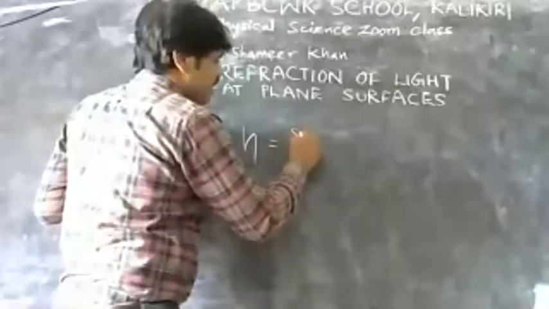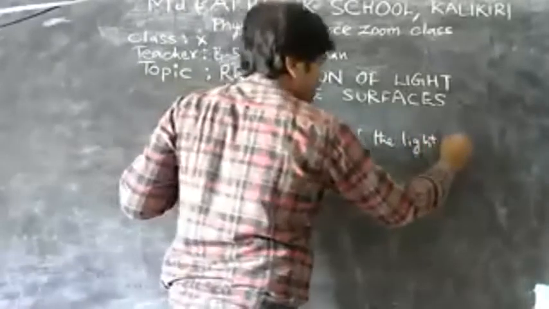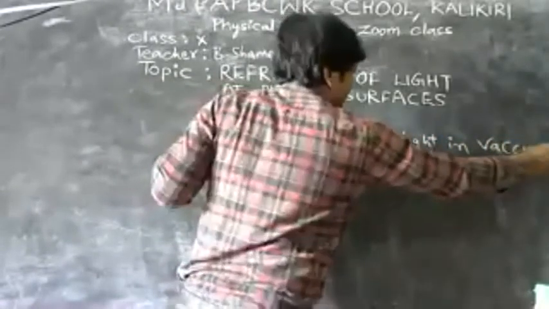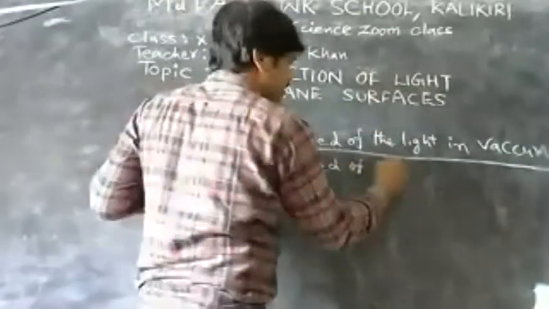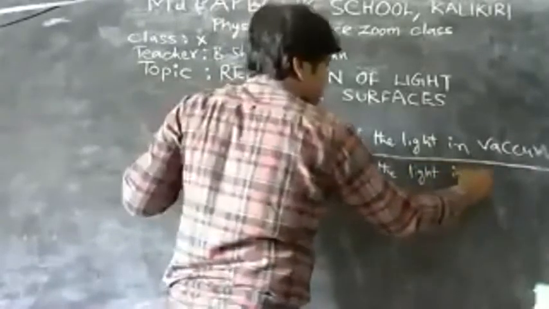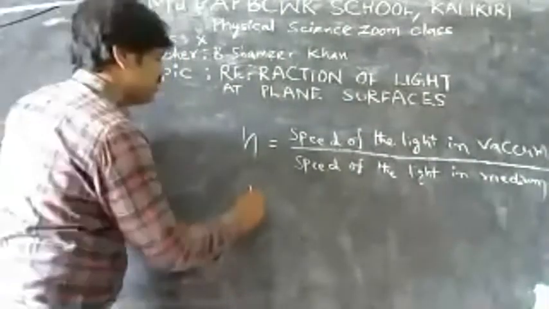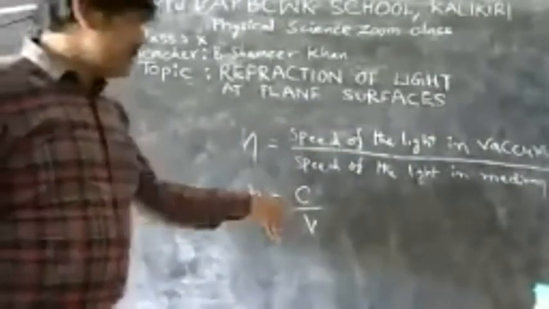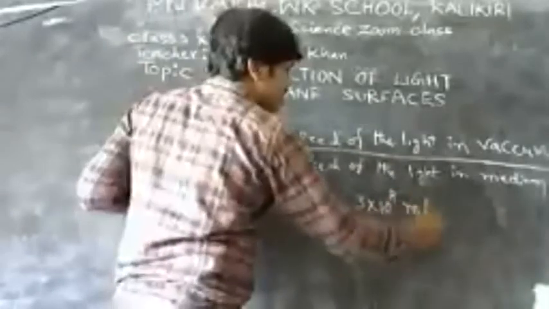It is denoted by n equal to speed of the light in vacuum or air, that is first medium, by speed of the light in medium. So it is denoted by n is equal to c by v. This is very important. C means, everyone knows that, the speed of the light, 3 into 10 to the power of 8 meters per second.